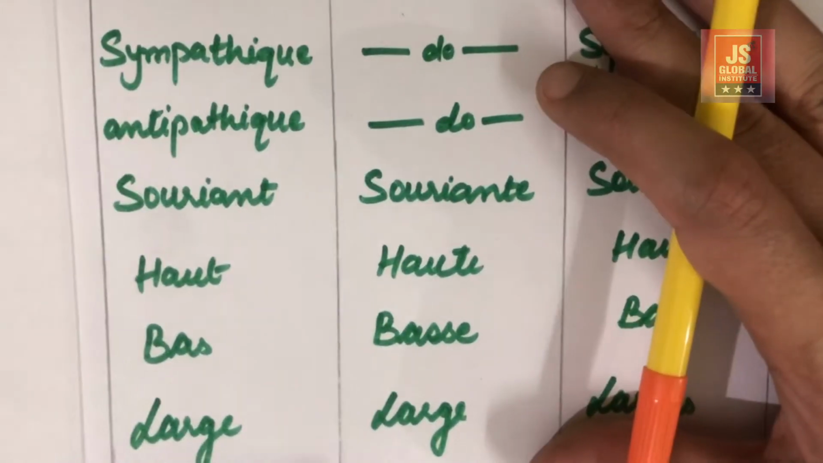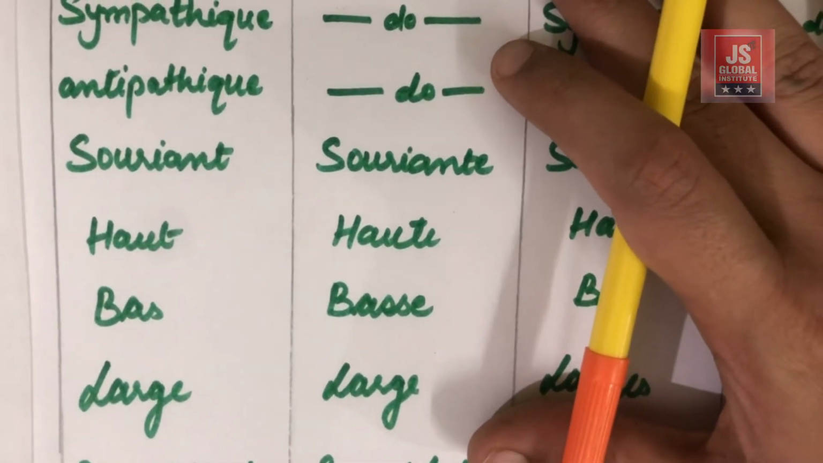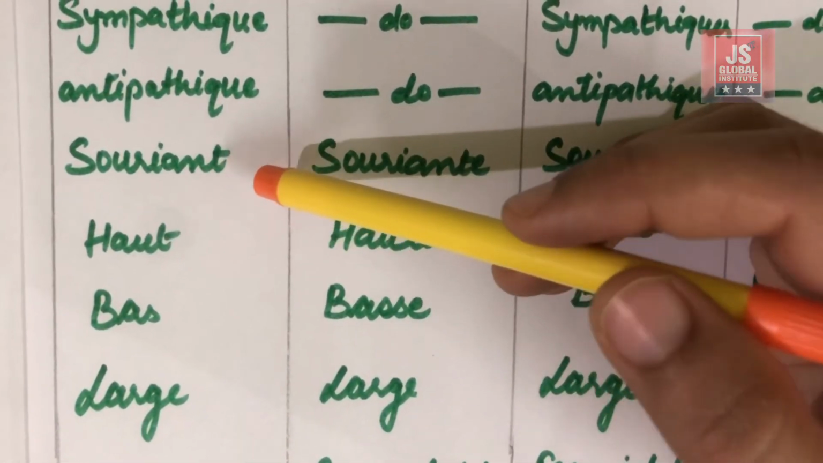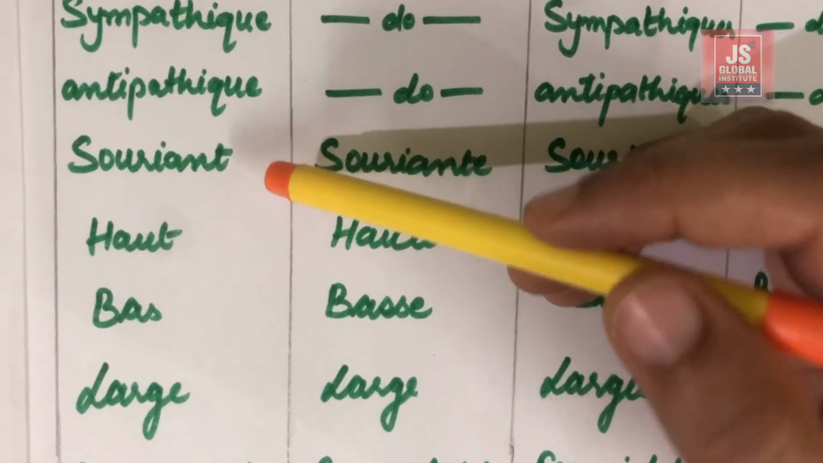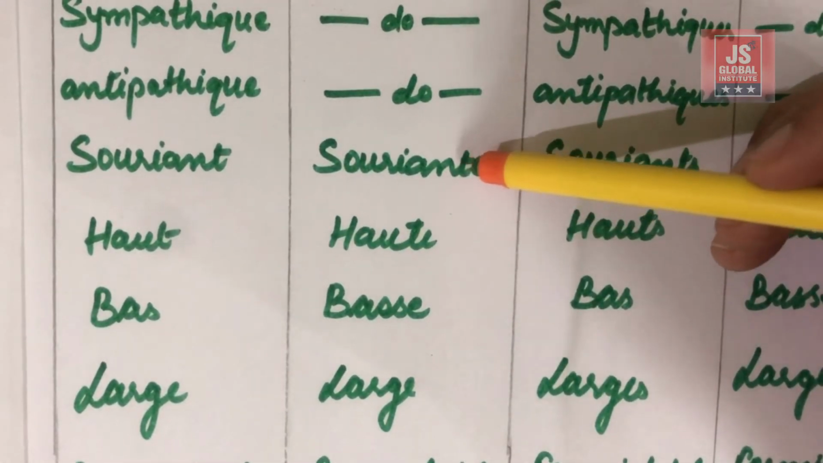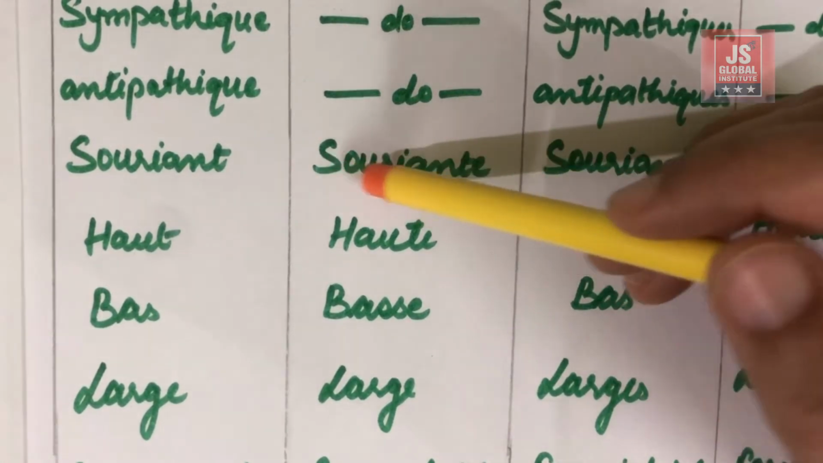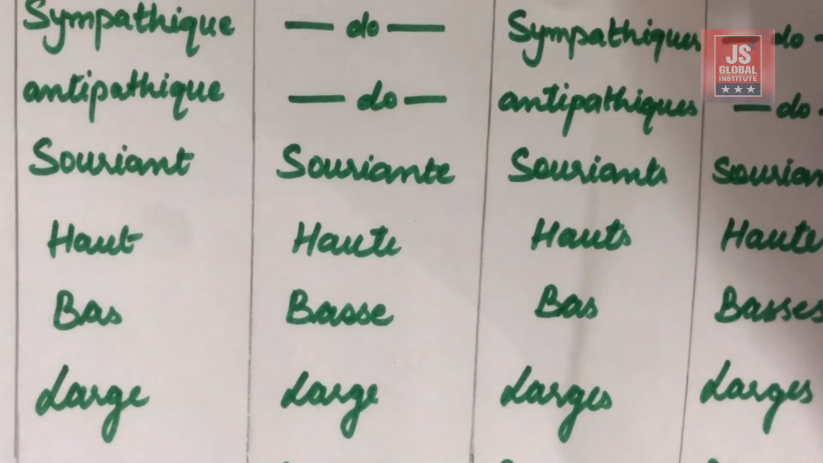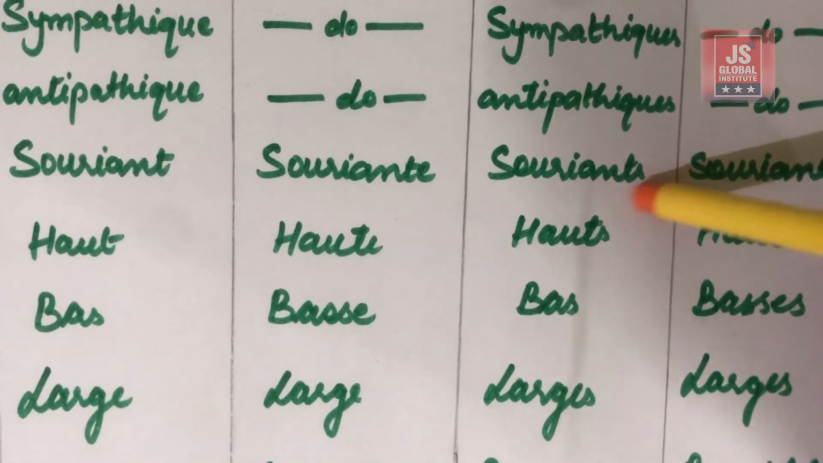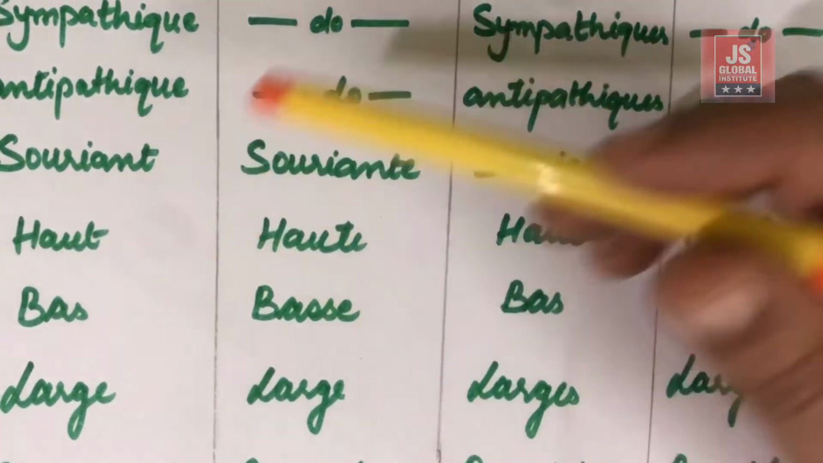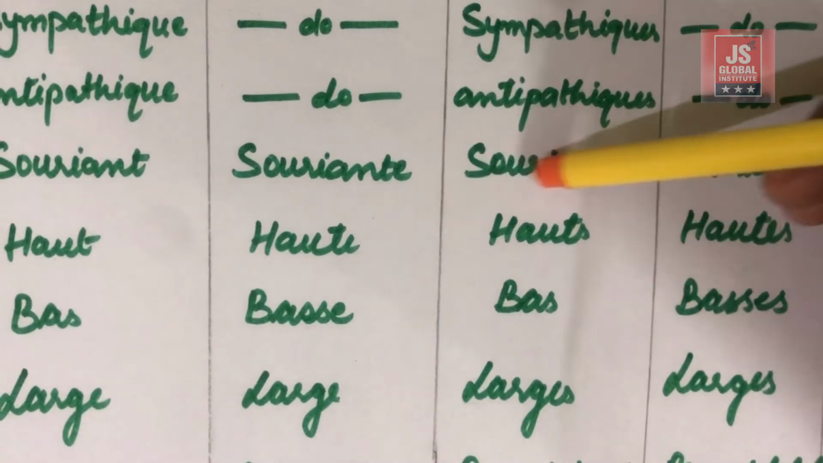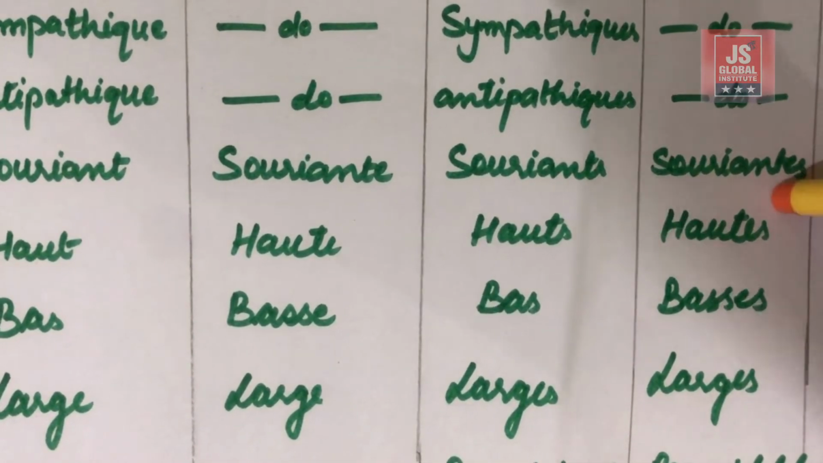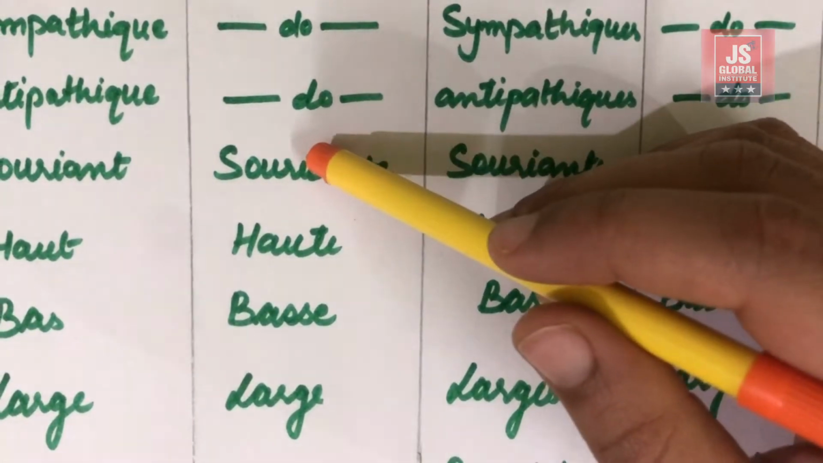Okay, next is souriant. Souriant means someone who is cheerful. Okay, for feminine an extra E is added and the pronunciation becomes souriante. Okay, for masculine plural as expected an extra S is added to what we have for the masculine and the pronunciation becomes souriants. Same is the case with the feminine plural, that is an extra S is added to what we have for the feminine.